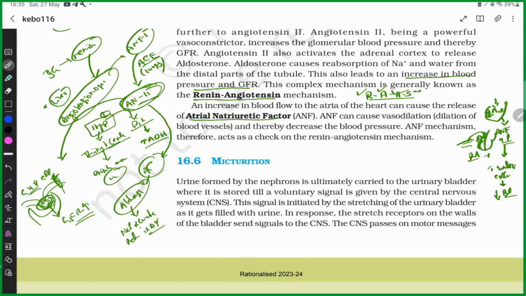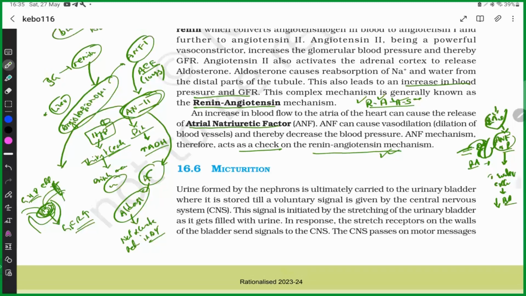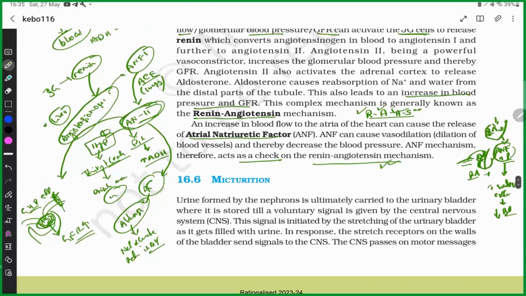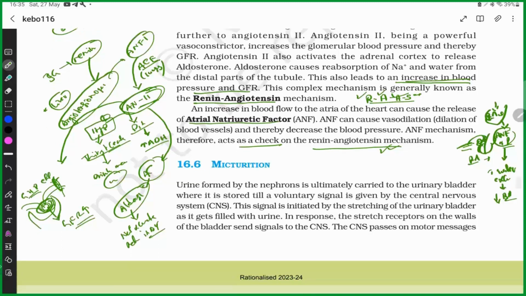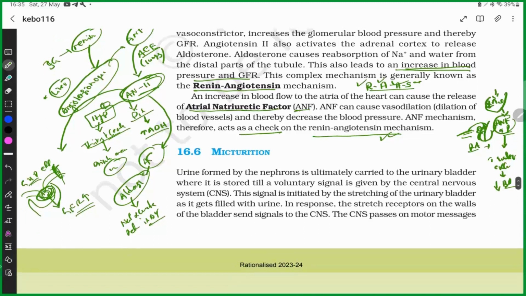So it acts as a check on the renin-angiotensin mechanism. If the renin-angiotensin mechanism is acting very much, the blood pressure is also increased. If the blood pressure is increased so much, then ANF is released and it decreases the blood pressure.